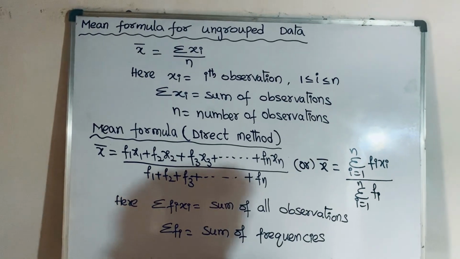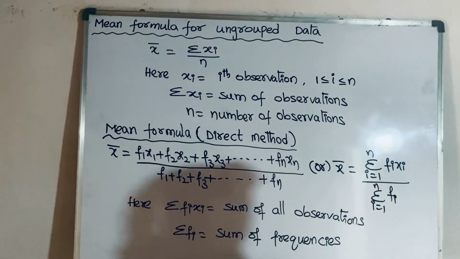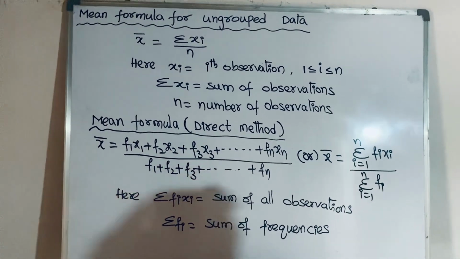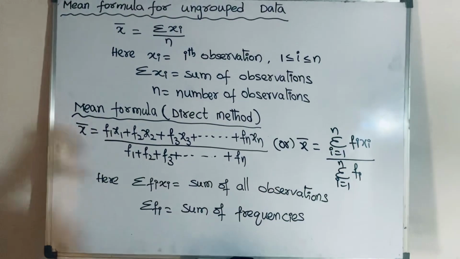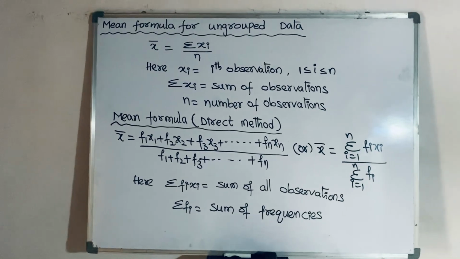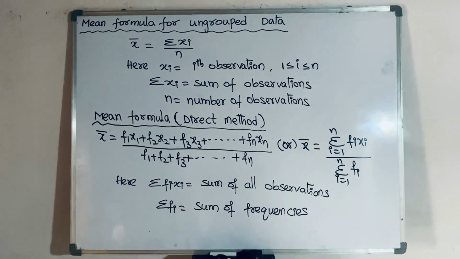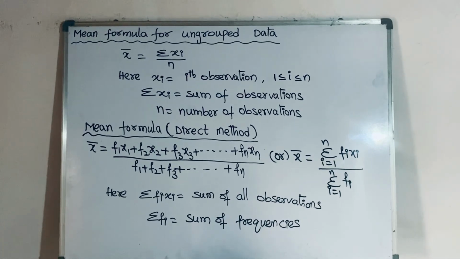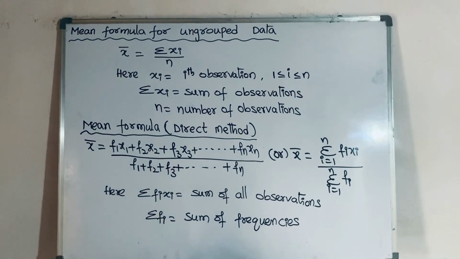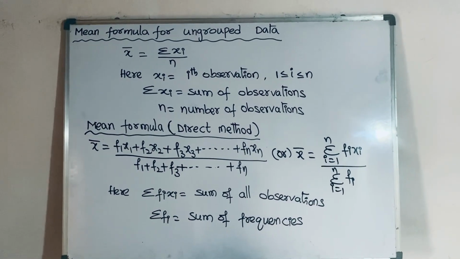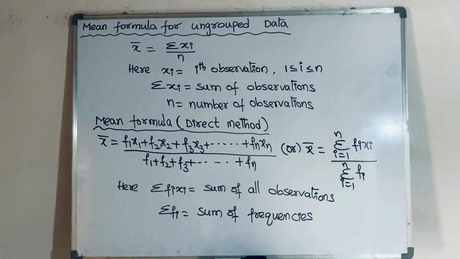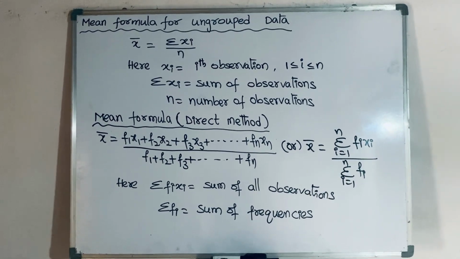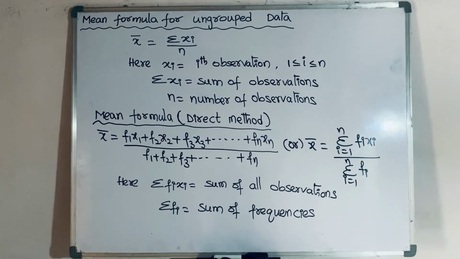Today we are discussing one question formula that is mean formula for ungrouped data. X bar is equal to summation xi by n. Here xi is equal to ith observation, where 1 is less than or equal to i, less than or equal to n. Summation xi is equal to sum of all observations and n is equal to number of observations.